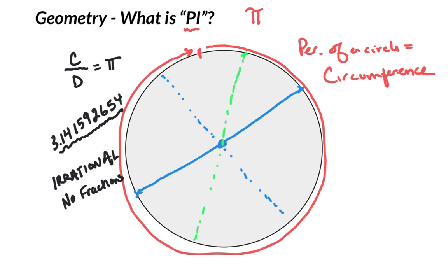Now, obviously, early mathematicians were limited with how many digits they would go out based on the tools they were using to measure. But the more tools we got, the more we could measure, and we found that this number just goes on forever and ever and ever. But I think it's important to recognize that for most of our calculations, you really don't need too many digits to get a nice, accurate,